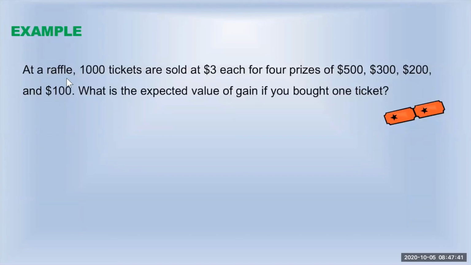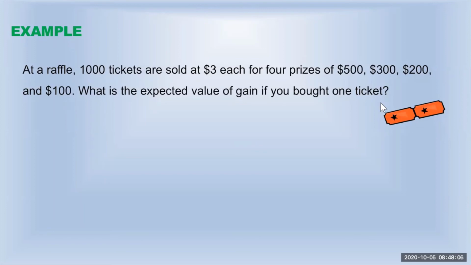Example: at a raffle, 1,000 tickets are sold at $3 each for 4 prizes, and the prizes are $500, $300, $200, and $100. So a total of 1,000 tickets are sold, and the price of each ticket is $3.